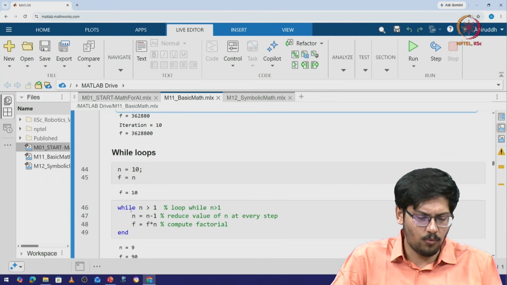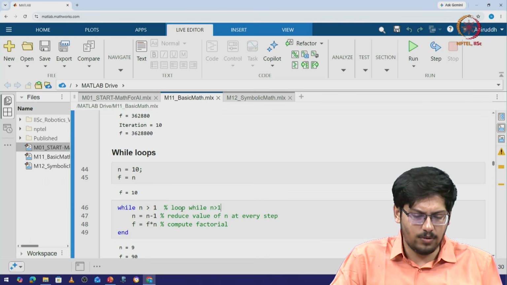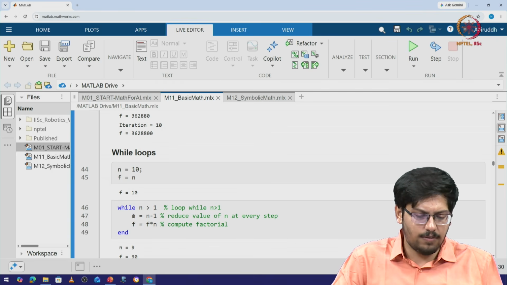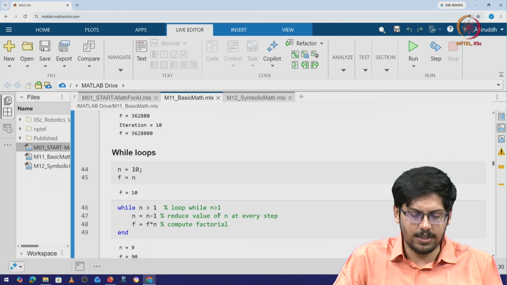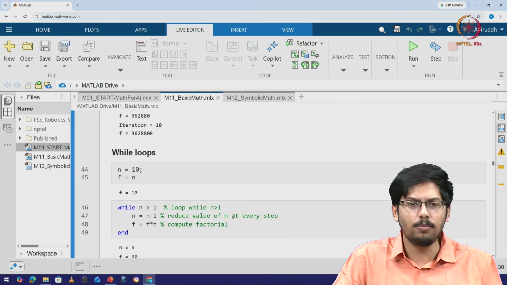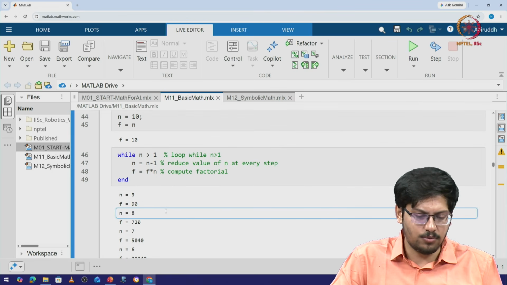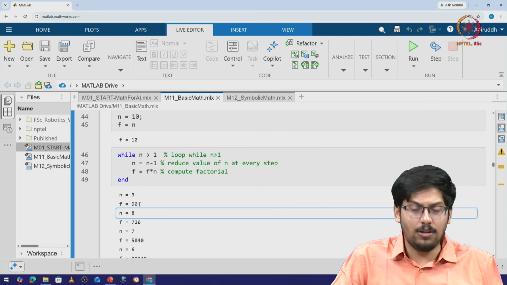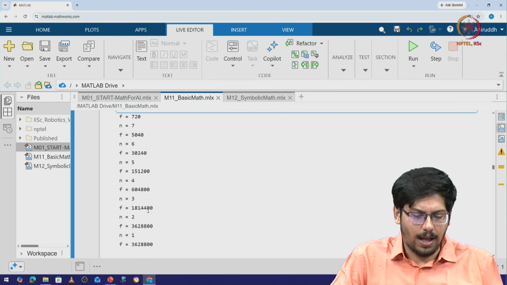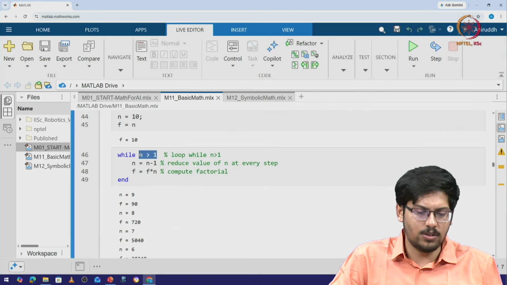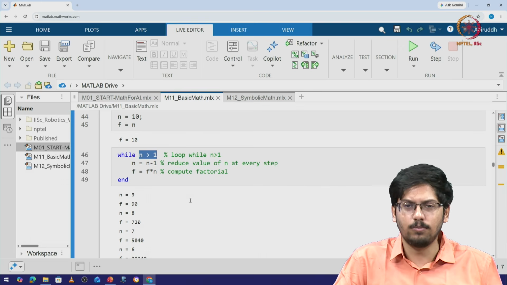What we do is essentially, while n is greater than 1, which is the loop will always operate while n is greater than 1, we reduce the value of n, n equals n minus 1, which reduces the value of n at every iteration or step, and then compute the factorial. Now if we keep doing that at each of the loops, as observed, n starts at, let's say, 9, we will get the value of f and so on. For each iteration, the value of n keeps decreasing. When it reaches the value of n is 1, this constraint that n greater than 1 is violated, which is why it comes out of the loop.